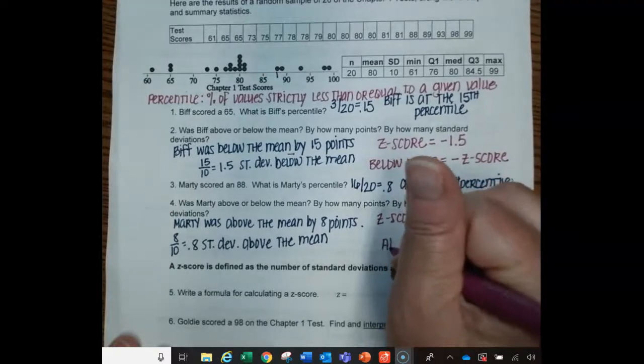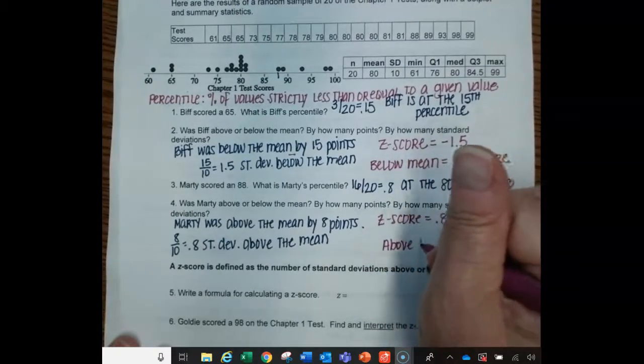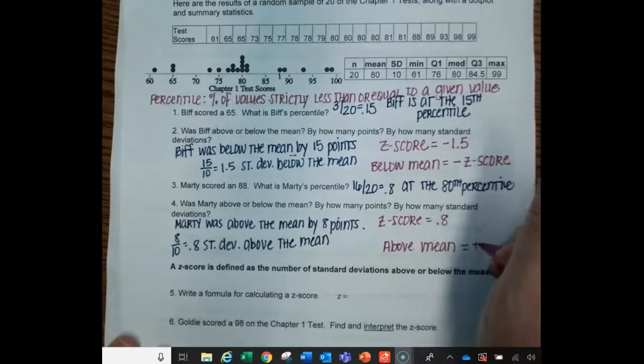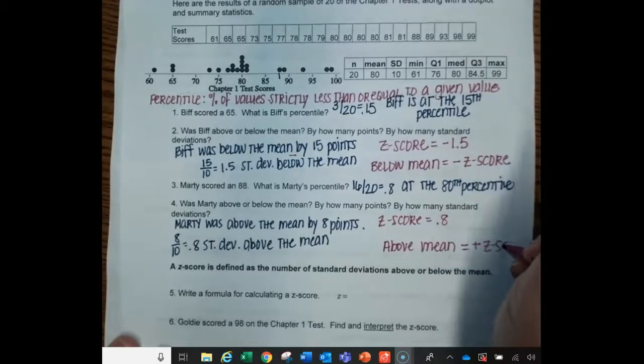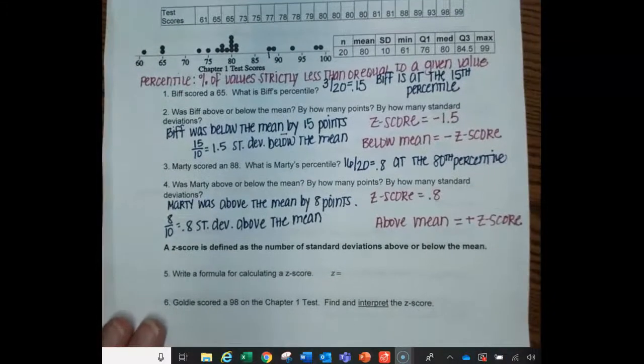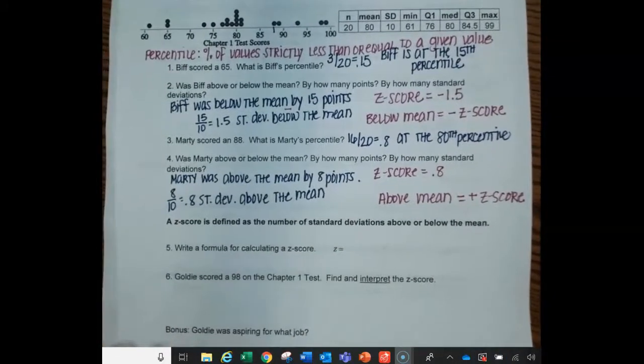So if it's above the mean, you're going to have a positive z-score. So you can tell by somebody's z-score if they're above the mean or below the mean. A z-score is defined as the number of standard deviations above or below the mean. It helps you understand relative position. Okay, so a formula for calculating a z-score.